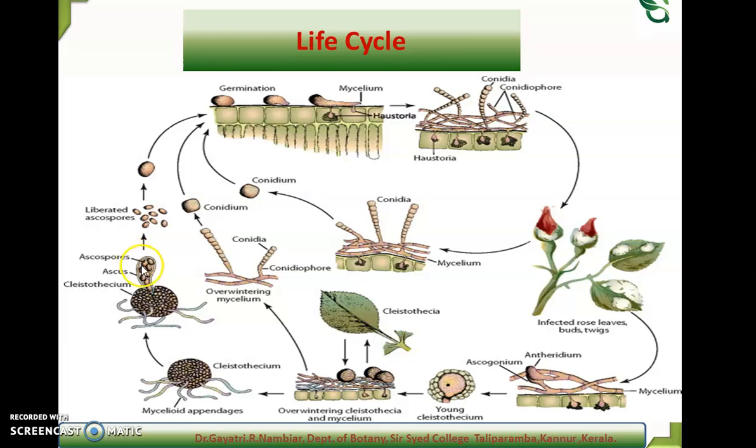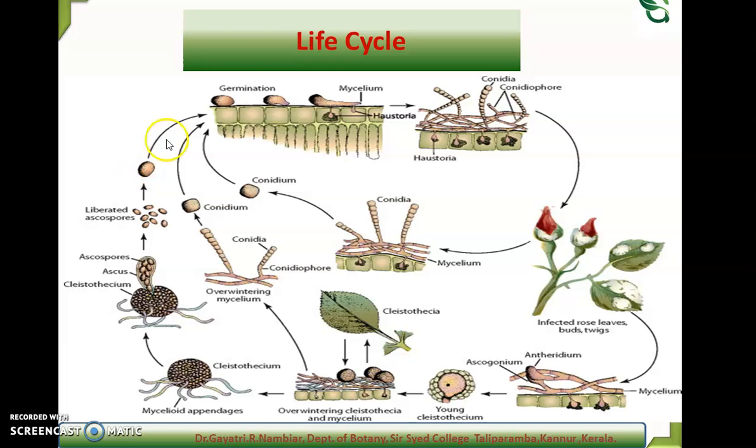Okay. So it first undergoes meiotic division, then it undergoes mitotic division, resulting in the formation of 8 ascospores. And these ascospores are liberated at maturity.